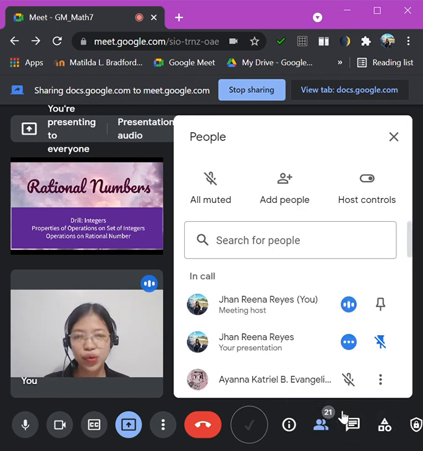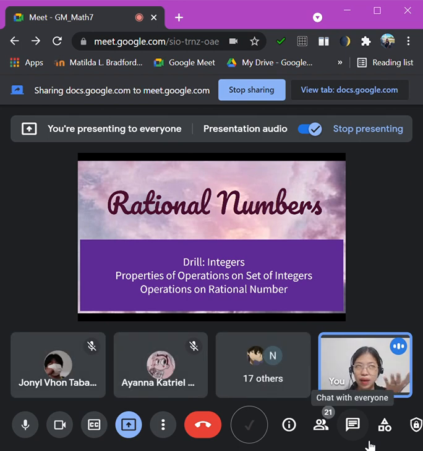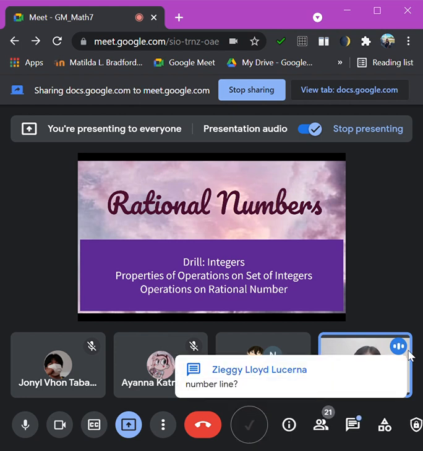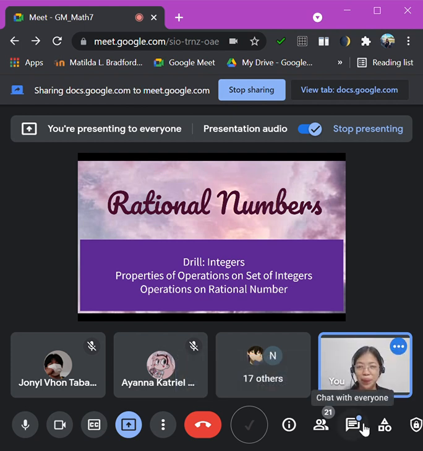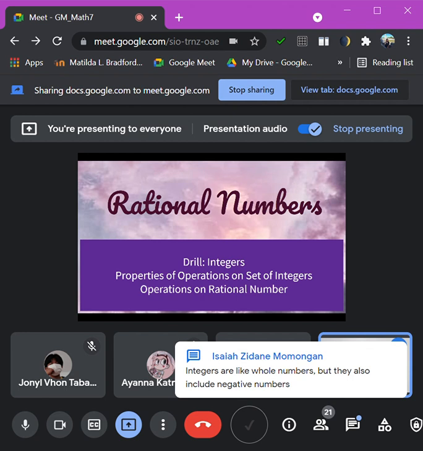But if we're going to have integers, what exactly are they? Is it like whole numbers only? Isn't it that there is a right side and a left side? So what is that? Number line. Yes, we use the number line in our integers. But what do integers comprise, or what are they composed of?